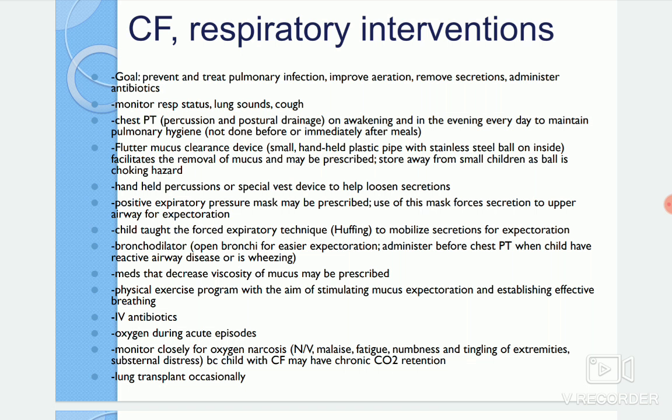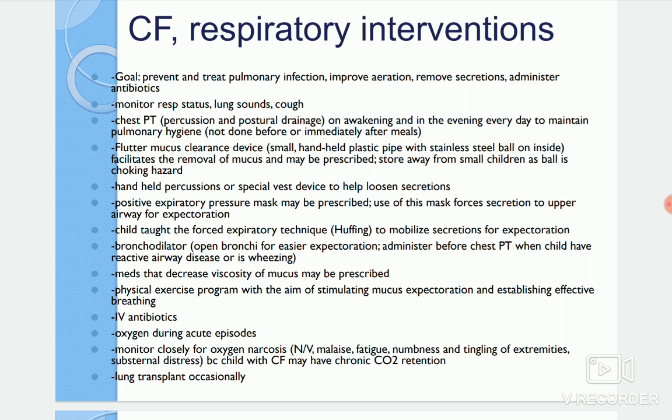Oxygen therapy also we have to use during the acute episodes, and monitor them very closely for oxygen narcosis, and for nausea, vomiting, malaise, fatigue, numbness and tingling of the extremities, and substernal distress. So we have to check for all those things, because a child with cystic fibrosis may have chronic carbon dioxide retention also, so that happens here. As in COPD conditions, the carbon dioxide retention will be more, so you have to check for that.